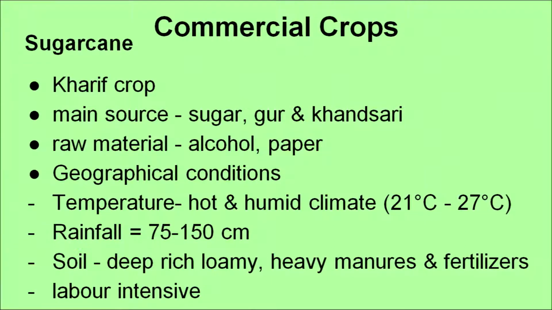So, sugarcane is a kharif crop, and it's the main source of sugar, gur and khandsari, and it also acts as raw material for alcohol and paper. The geographical conditions required for growing sugarcane are a hot and humid climate, and a little larger amount of rainfall, that is 75 to 150 centimeters. Deep, rich, loamy, heavily manured and fertilized soil is required, and it requires lots of labor. So, it is a labor intensive commercial crop.